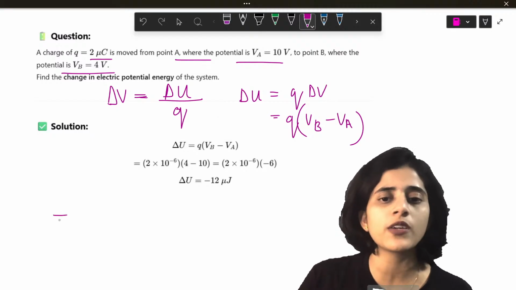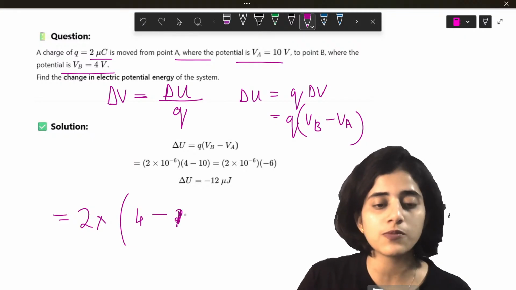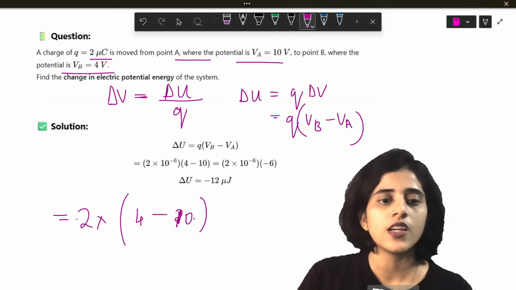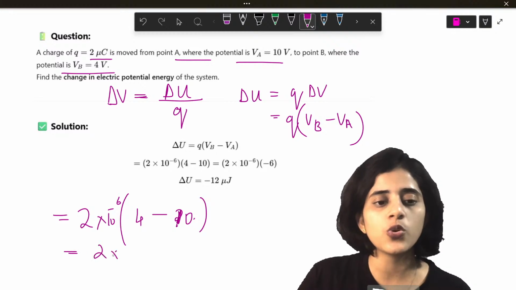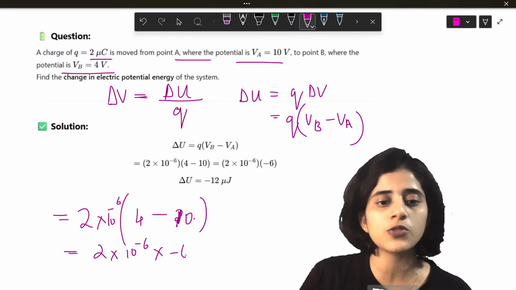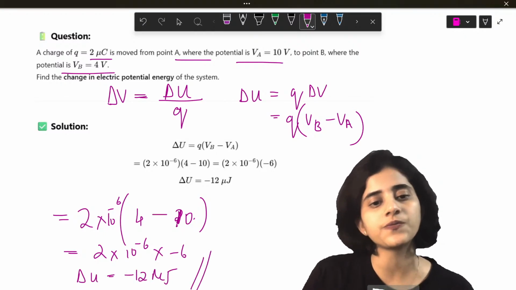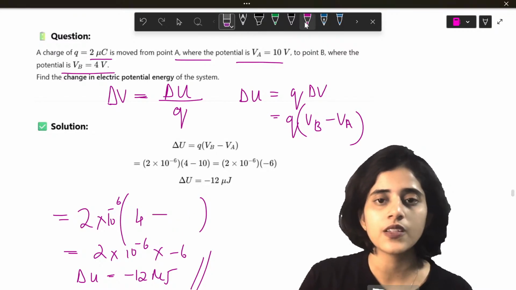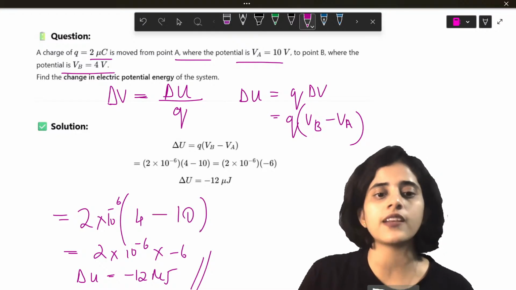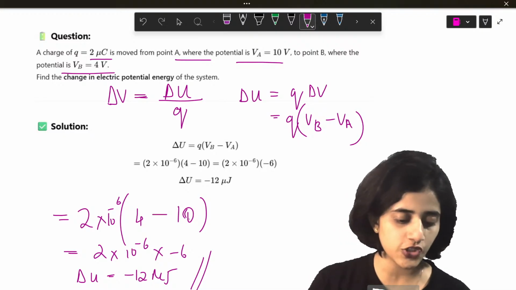What is Q? 2 microcoulomb. 2 into what is VB? 4 volts minus 10 volts. And this is 2 microcoulomb. So 2 into 10 raised to minus 6 into minus 6. So delta U is minus 12 microjoules. 4 minus 10. Yes. This is the potential energy.